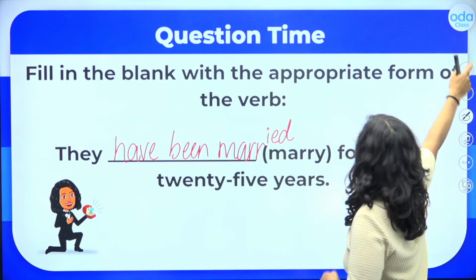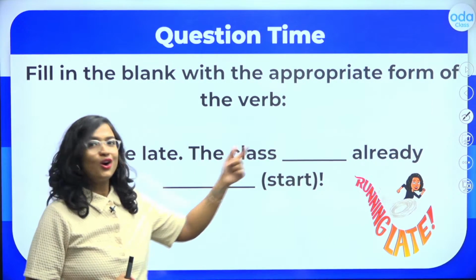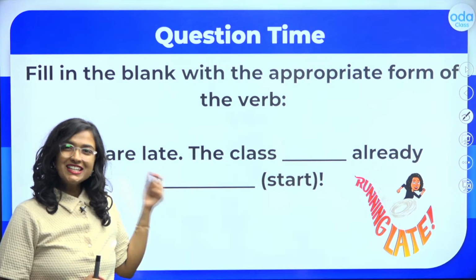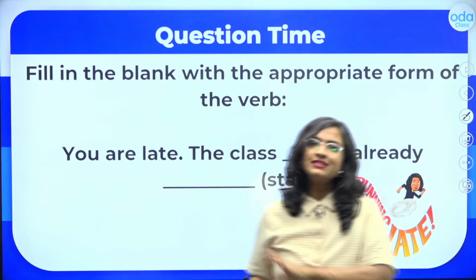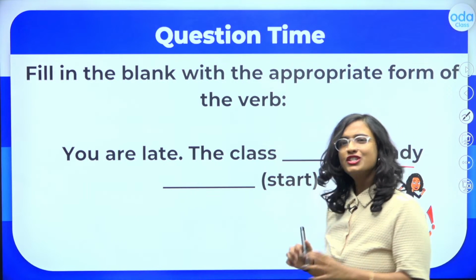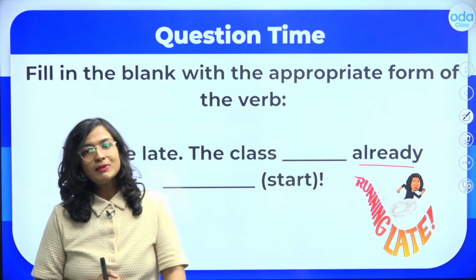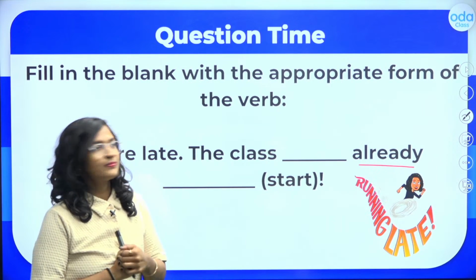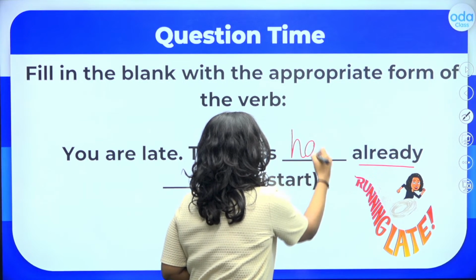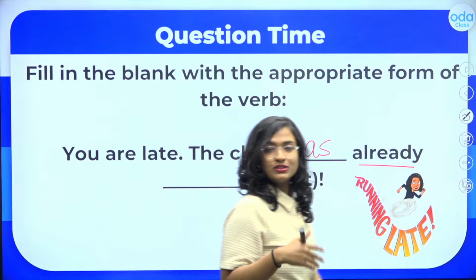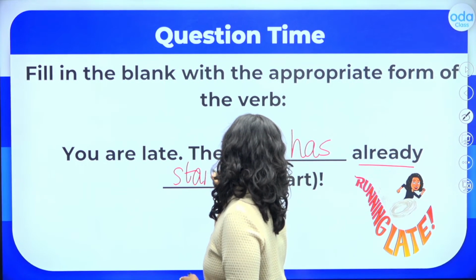Now moving on to the next question here students, you are late. The class blank already blank. Here students, it's a little trickier or different because of this word already, which is being used between our helping verb and past participle. So tell me kids, how should I fill in the blanks over here? You are late. The class has. Notice the class is singular, so we will use the helping verb has. The class has already started.